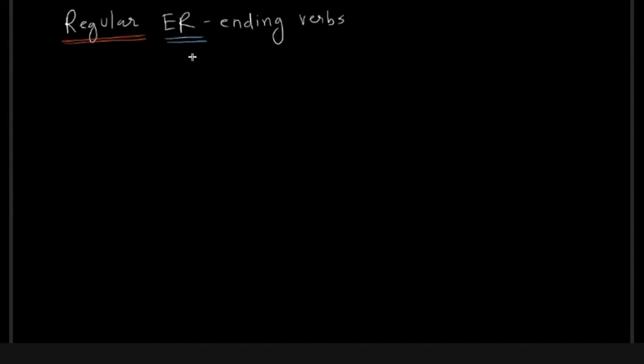Today we are going to discuss regular er ending verbs in French. That means in the infinitive form of the verbs, there's an er. For example, parler, then we have manger, aimer, donner. So all of these verbs have, as you can see, er in the end, in the infinitive form. So that's why these are characterized as er ending verbs.